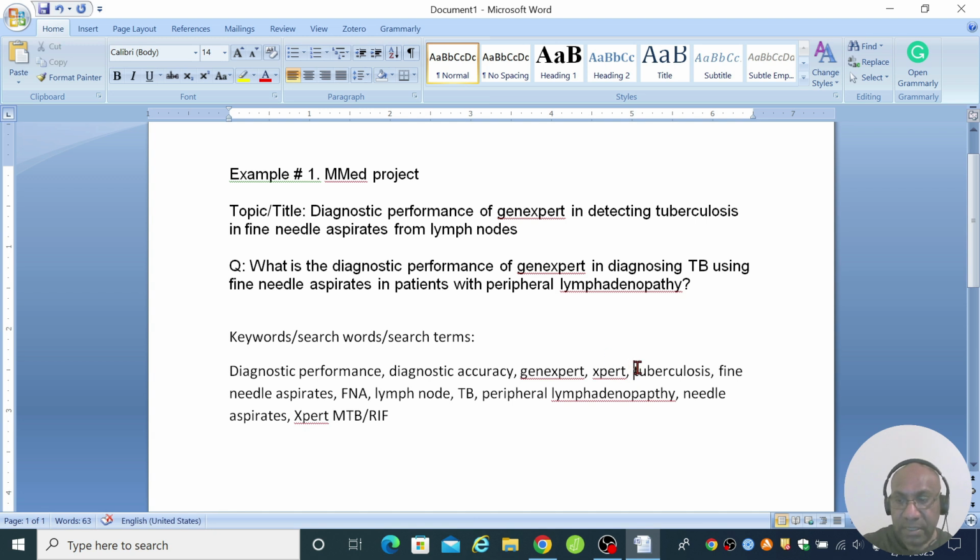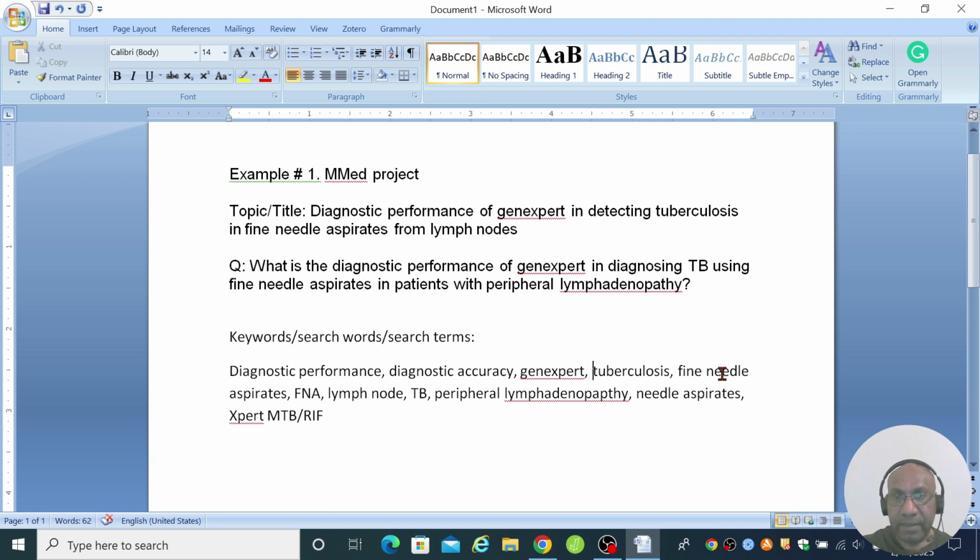So maybe I can exclude this one. I'll delete that because I have expert MTB/RIF, and then I have fine needle aspirates lymph node. So I'm going to remove lymph node and use perhaps extrapulmonary TB.